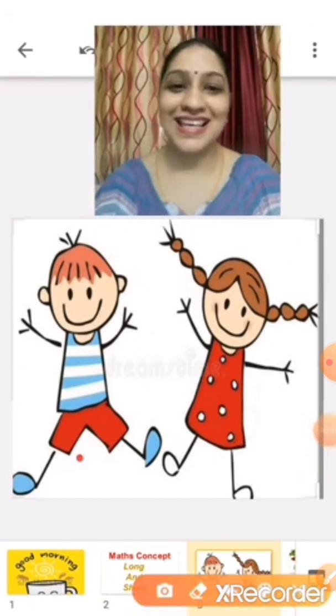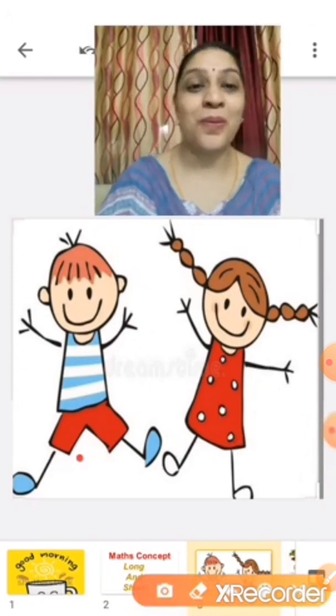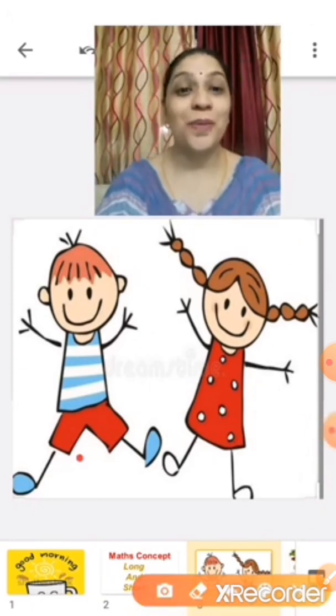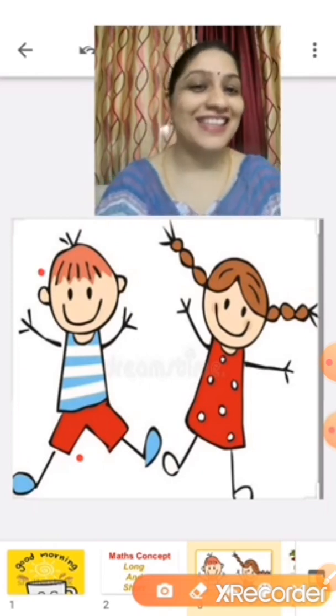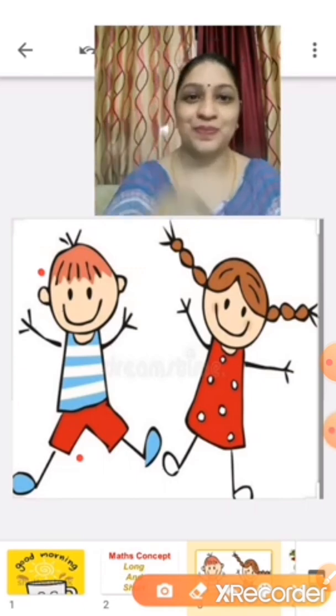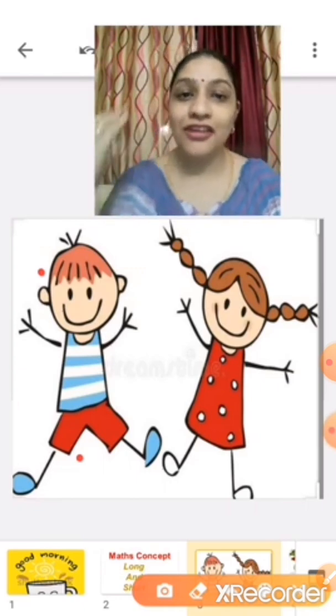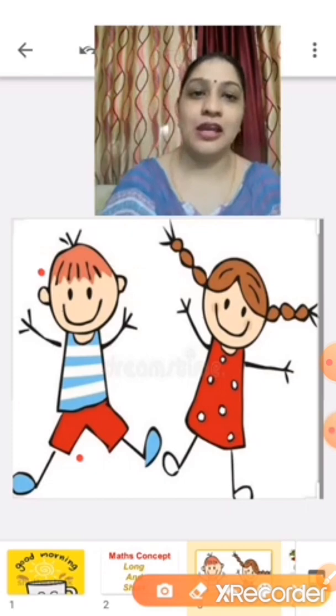Who is this? Yes, this is a boy. And see the hair of the boy? Yes, it is short. Boys have short hair.